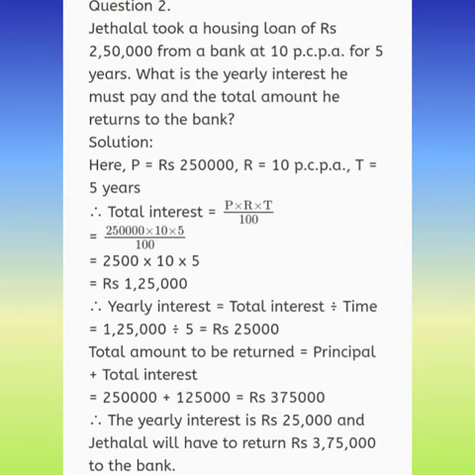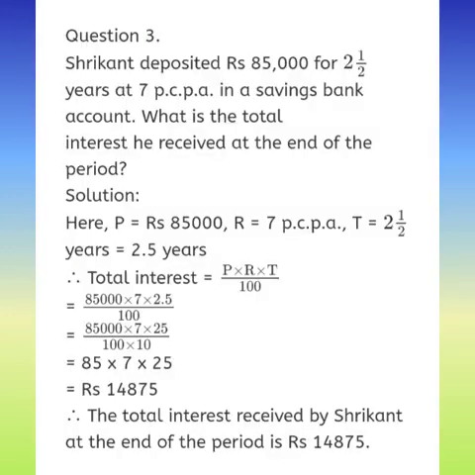Is it clear? Now children, first we found the interest for 1 year, then we found it for 5 years, then we found the amount, and for the amount we took the interest of 5 years, and then we added them. So let's move towards the next question. You can refer to the textbook also.